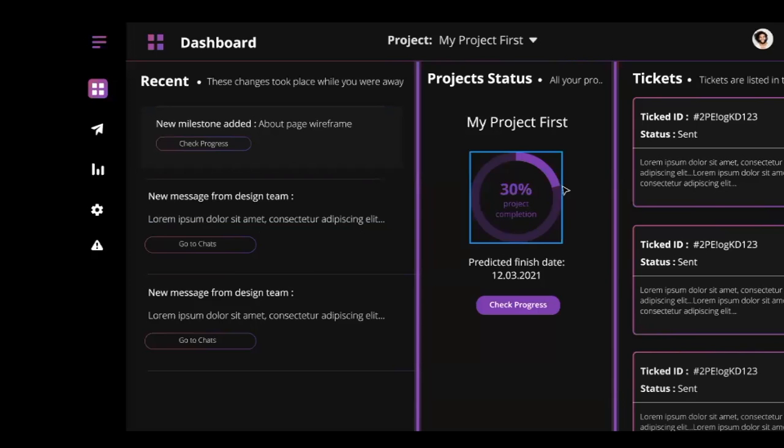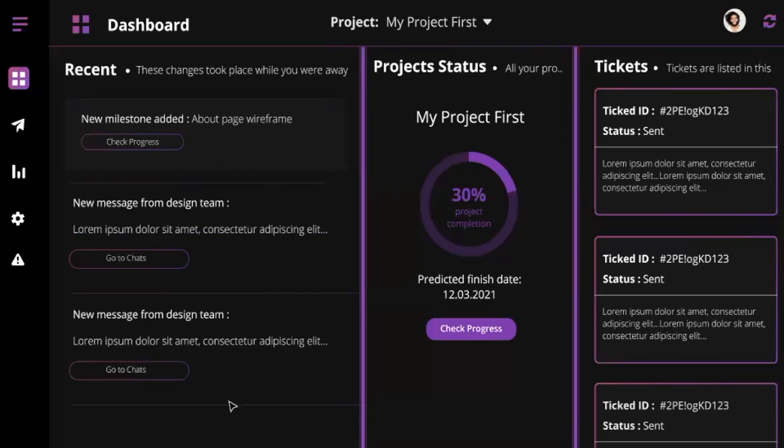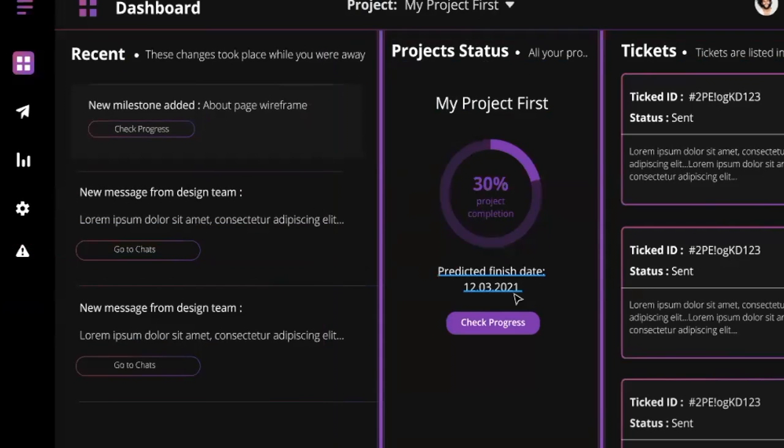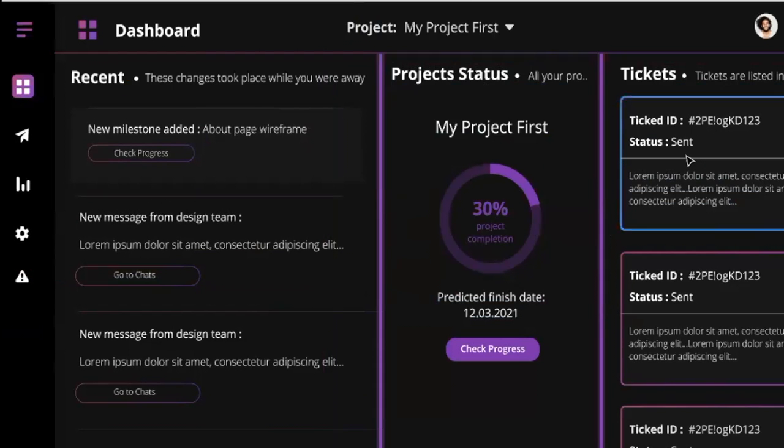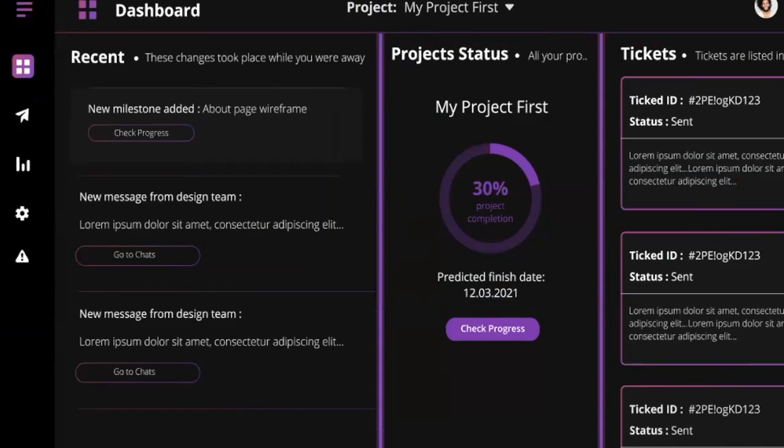Straight up the dashboard. On the left section, you have your recent notifications, so you can just get the recent progress that happened while you were gone. And the middle section is gonna have the overall project status until now. And the right side's gonna have tickets. I'll explain about tickets now.